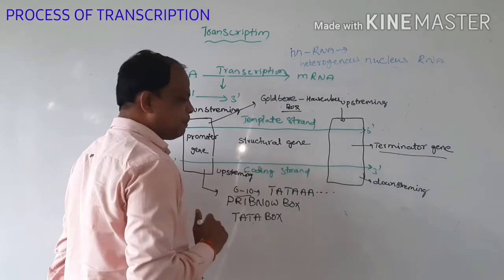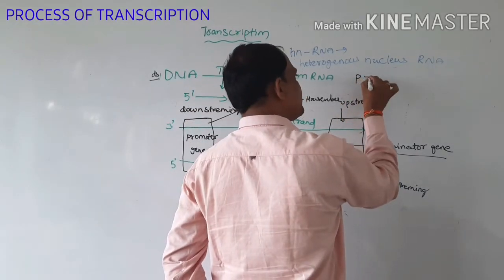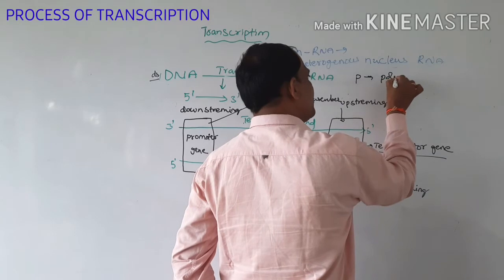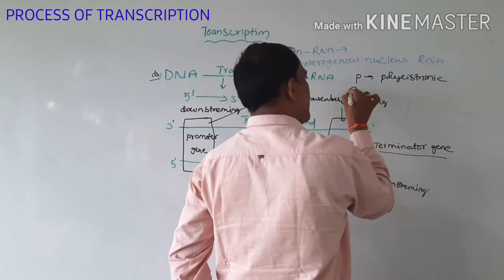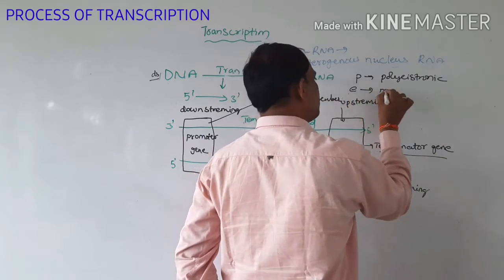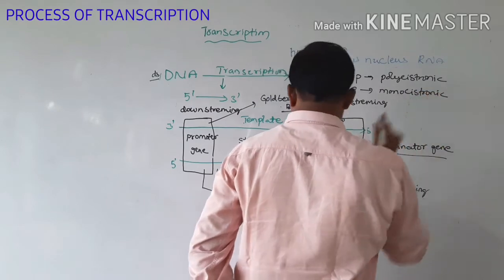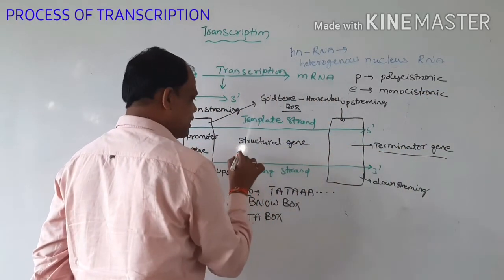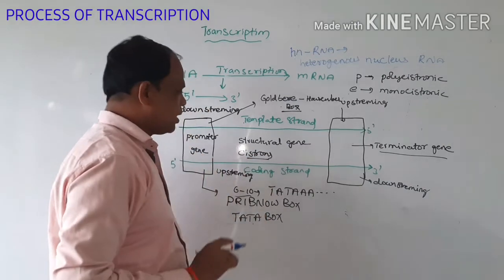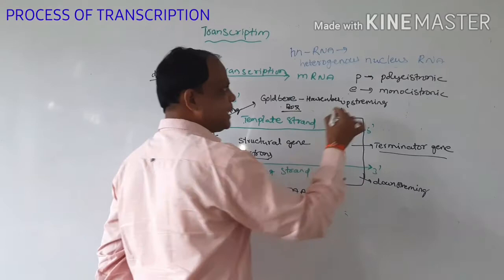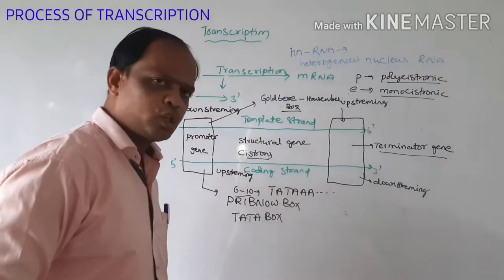Here in prokaryotes it can contain polycistronic, and eukaryotes can contain monocistronic. The structural genes are made up of a number of cistrons. In prokaryotes they are polycistronic, and in eukaryotes they are monocistronic.